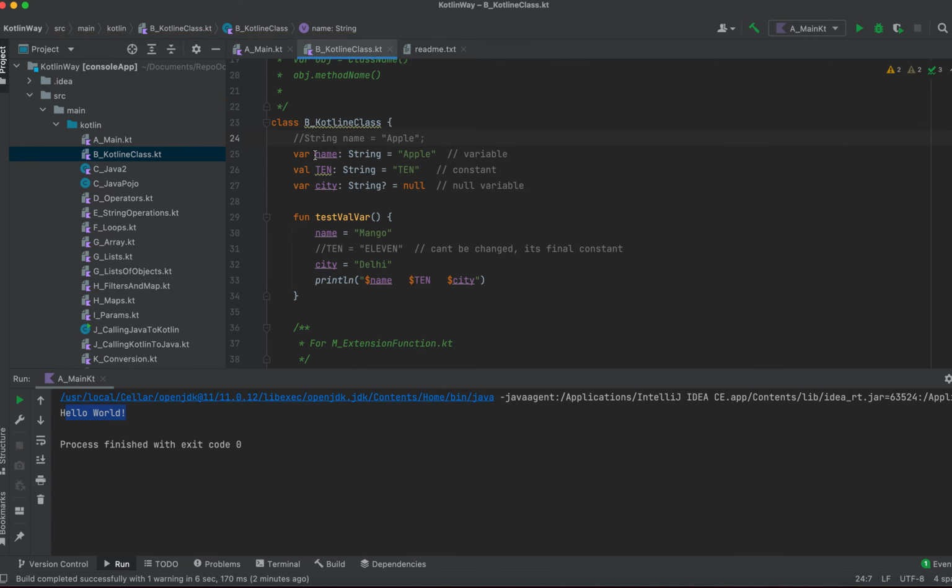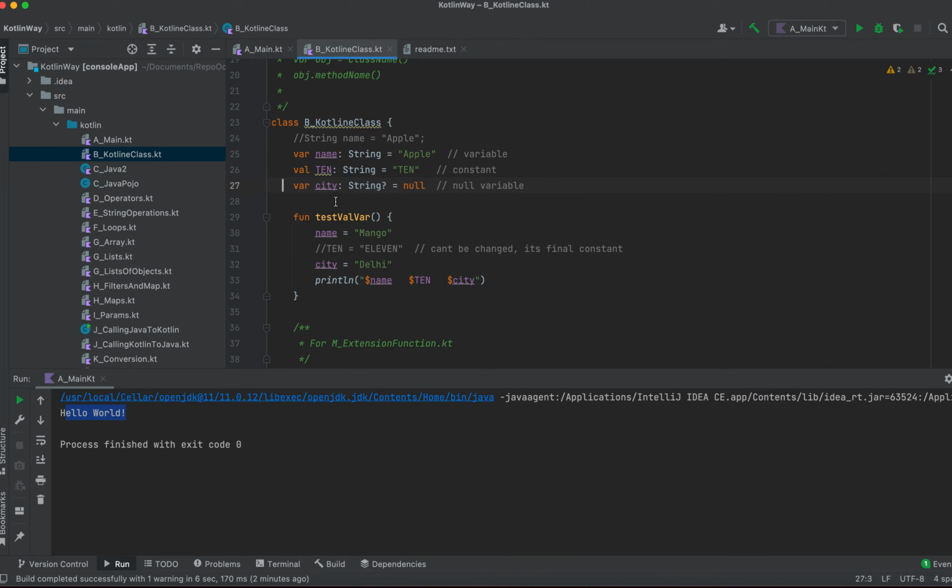Yeah, this is how we generally mention any string, but in Kotlin they have changed it a bit, and now what they are saying is, a variable can be anything. It can be int, float or string, anything, and after that you have to give its type after the colon. So you have created a variable name, and it's a string, and then you give the value. Okay, so this is a variable.